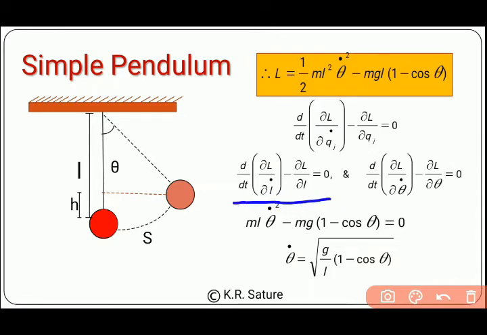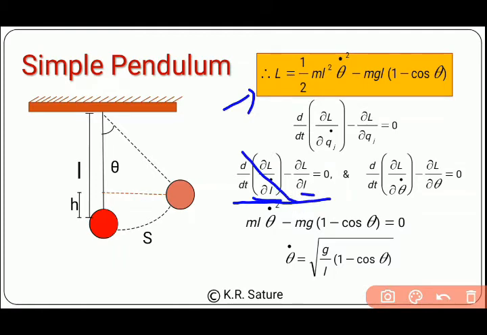We have the Lagrangian. Here in the bracket we have the partial derivative with respect to L dot. If you see our Lagrangian, there is no L dot term, or the Lagrangian does not have an L dot term. That's why this bracket or this derivative will be 0. So the first term will vanish.